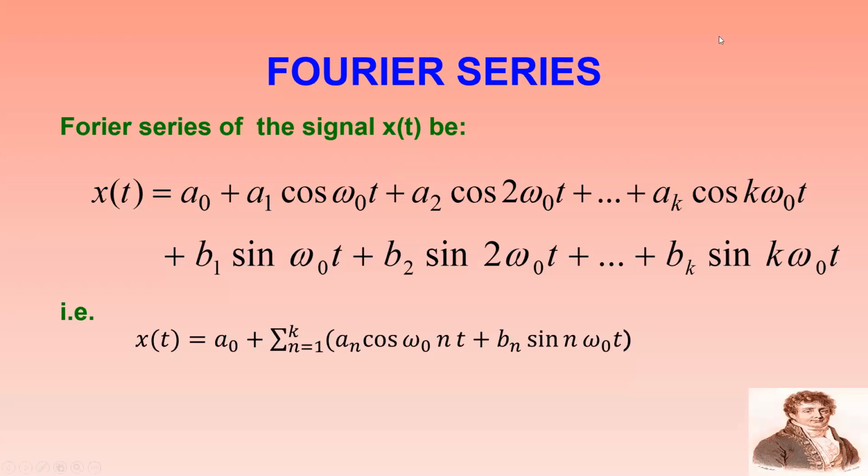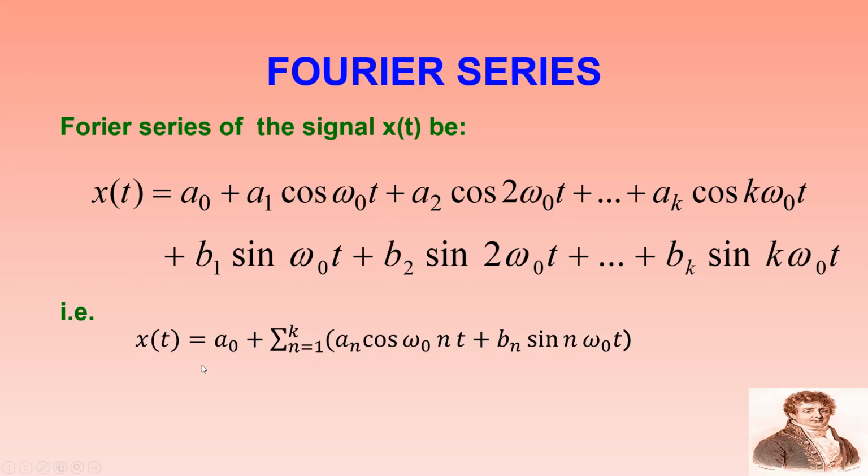The Fourier series consists of x of t equal to a0 plus a1 cos omega naught t, a2 cos 2 omega naught t, and so on, ak cos k omega naught t. Similarly, plus b1 sin omega naught t, b2 sin 2 omega naught t, and so on, bk sin k omega naught t.